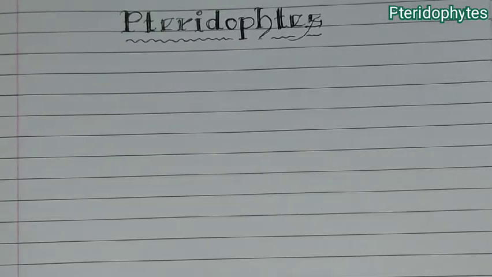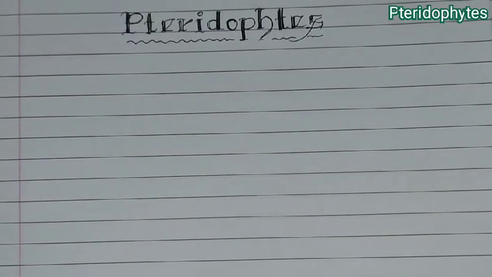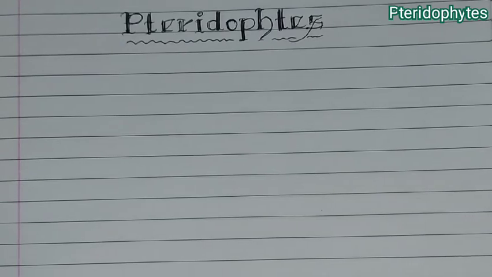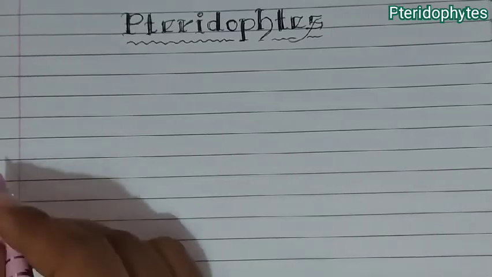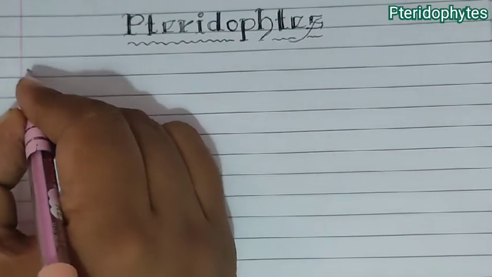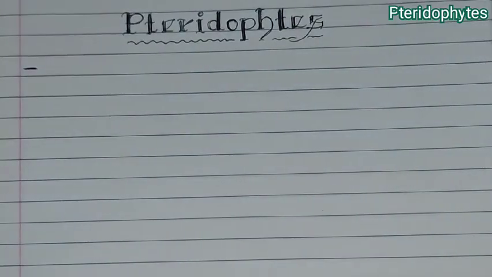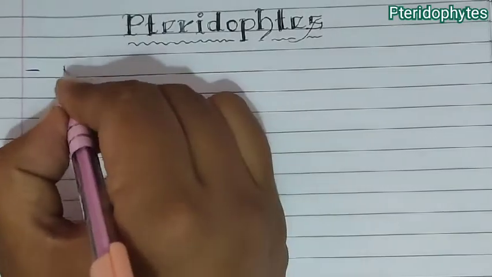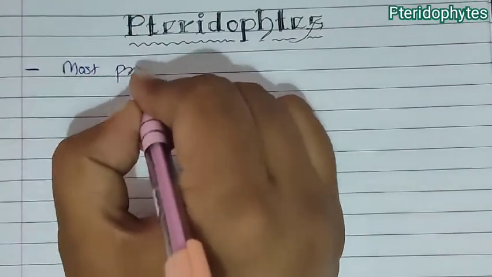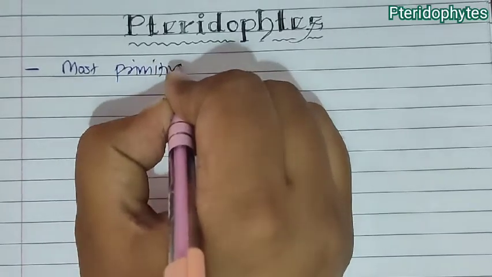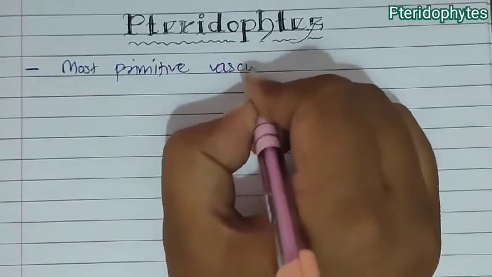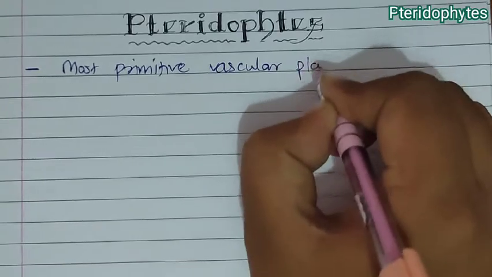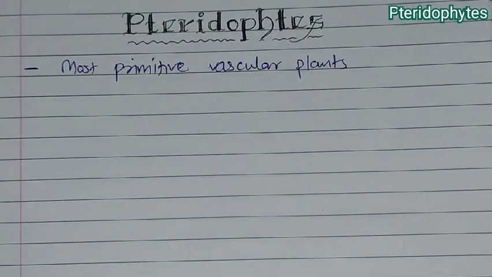So next we start with pteridophytes. Dear students, we have studied in detail about algae and bryophyte. Now we are talking about the third group, pteridophytes. When we talk about general characteristics, we come to some points. Here we start with the first point: these are the most primitive vascular plants.